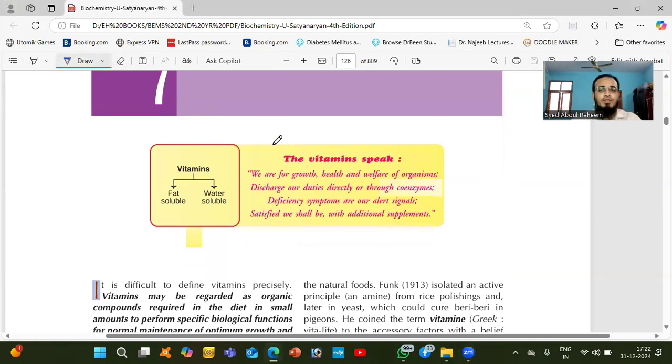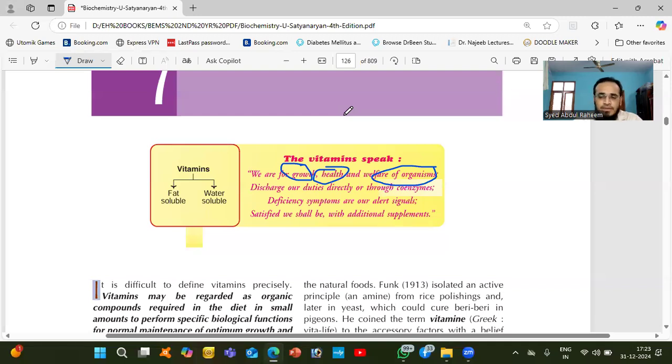Vitamins are very, very important for our growth. Okay, so if there is abnormality in the growth, there is an issue in the vitamins, so I'm not consuming the vitamins which are required for the body. And for maintaining immunity, health, as well as the organism, whatever organs in our body are there, to maintain the normal function, we need vitamins. So we will take them directly or indirectly daily in the diet.